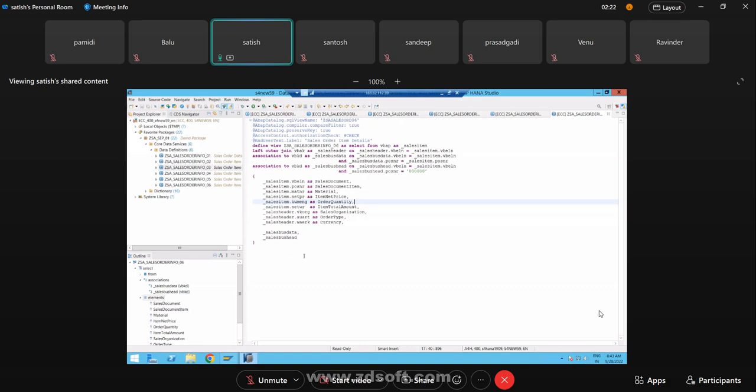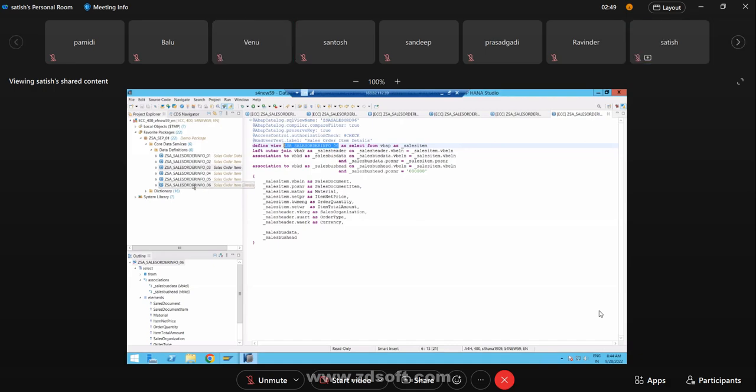Okay, now in the next CDS, I am going to create a CDS on top of a CDS. Yes, guys, a CDS can be written on top of a table, and on top of a CDS. There is no specific difference. It can be on top of any CDS or any table. It doesn't matter to the system.